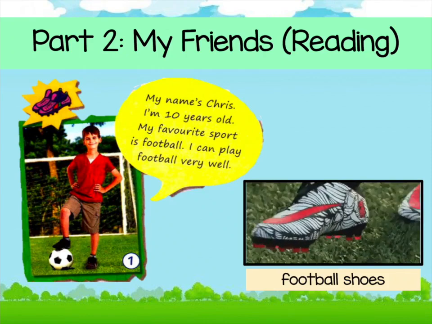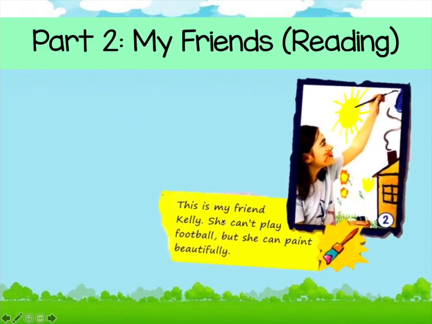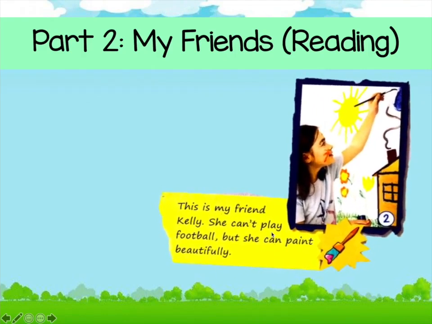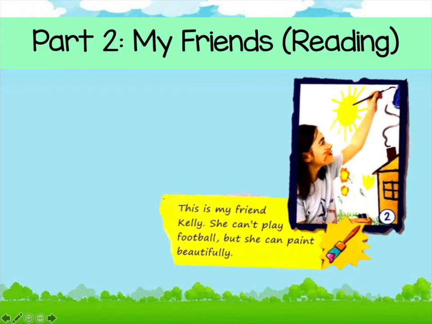Let's go to number 2. Okay, let's read together. This is my friend Kelly. She can't play football, but she can paint beautifully. So your friend Kelly here is not like you.